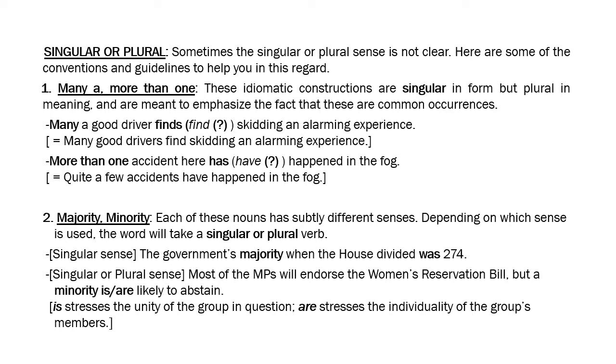But a minority of MPs spread over different parties, where it's not clear who are the ones who will oppose it, then you can say, but a minority are likely to abstain, when that minority has a plural sense. So in such an example, minority can take a singular meaning as well as a plural meaning, depending on what the original person who is saying this sentence means.